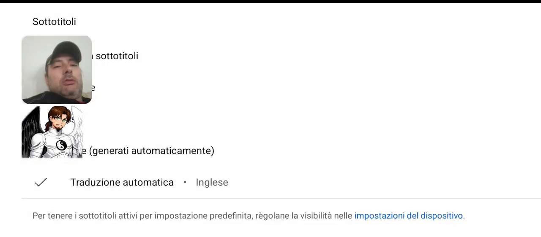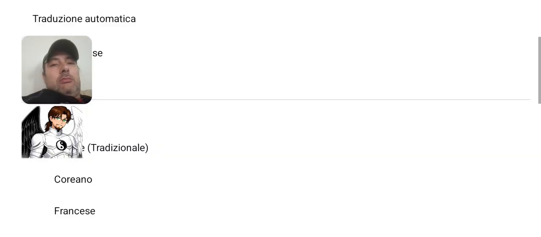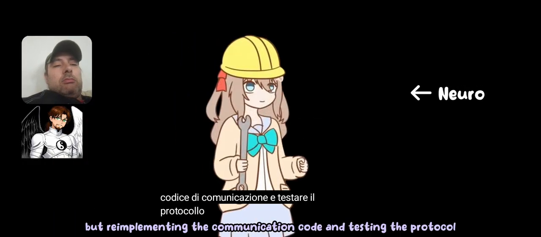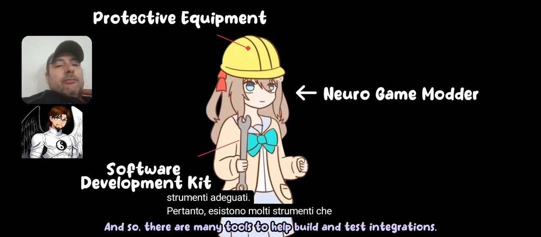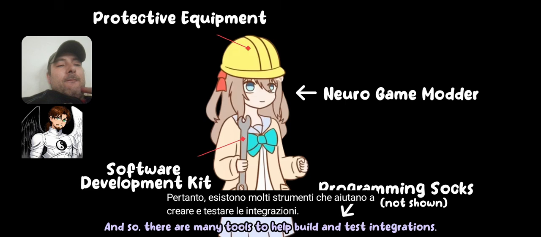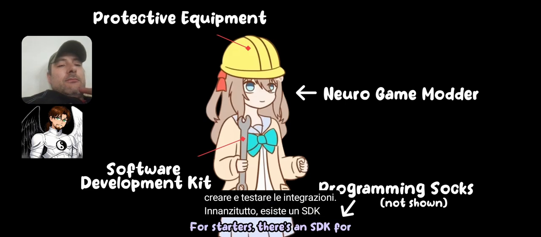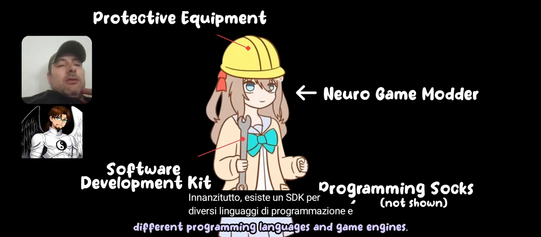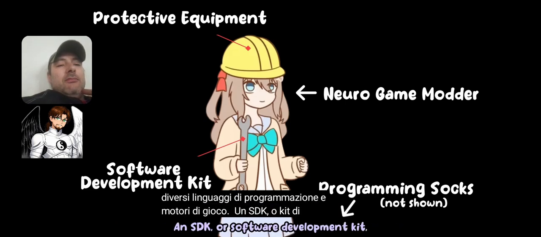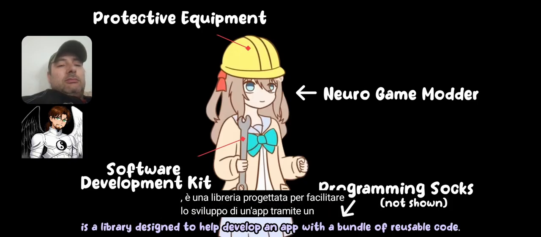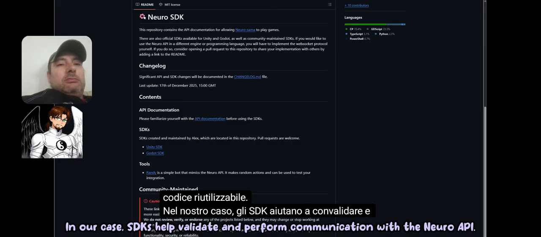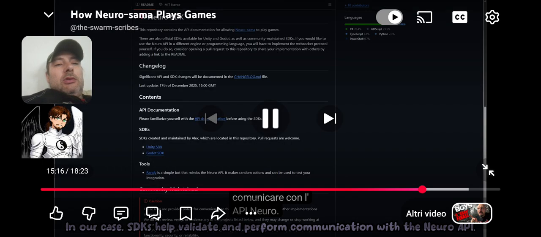Now, so far we've outlined the protocol itself, but re-implementing the communication code and testing the protocol would be extra hard without the proper tooling. And so there are many tools to help build and test integrations. For starters, there's an SDK for different programming languages and game engines. An SDK, or Software Development Kit, is a library designed to help develop an app with a bundle of reusable code. In our case, SDKs help validate and perform communication with the Neuro API.